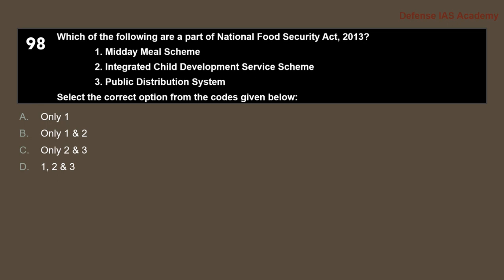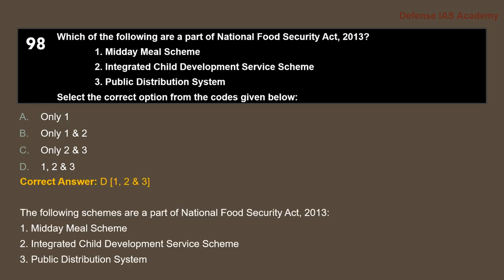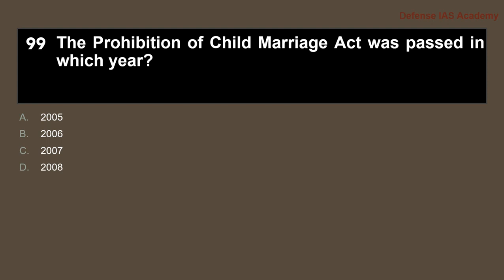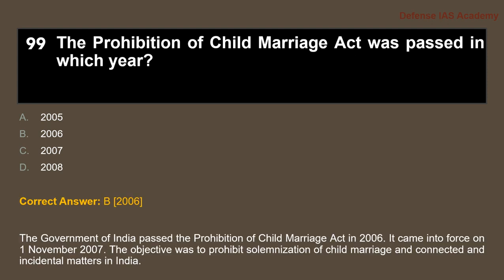Question 98. Which of the following are part of National Food Security Act 2013? One, Midday Meal Scheme, two, Integrated Child Development Service Scheme, three, Public Distribution System. Select the correct option from the codes given below. The answer is option D, 1, 2 and 3. The following schemes are part of National Food Security Act of 2013: the Midday Meal Scheme, Integrated Child Development Service Scheme, and Public Distribution System.